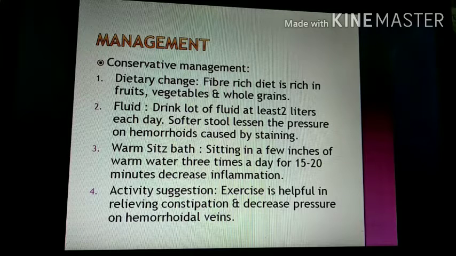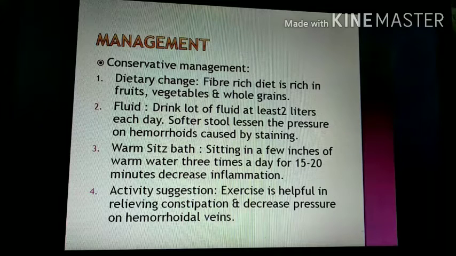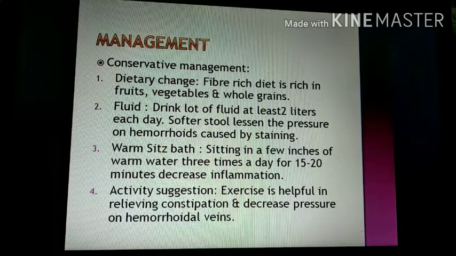Then it includes dietary change. The person has to take a fiber rich diet such as fruit, vegetables, whole grains, which make the stool bulkier. If the stool becomes bulkier, then it is easy to pass the stool. After that, fluid. Drink at least 2 to 3 liters of water each day, which makes stool softer. And after that, warm sitz bath. Sitting in a few inches of warm water 3 times a day for 15 to 20 minutes decreases inflammation. In this only buttocks and hips are immersed in the water.